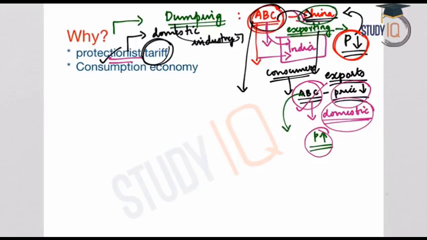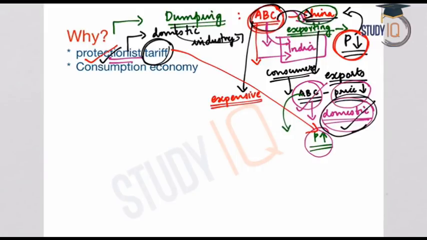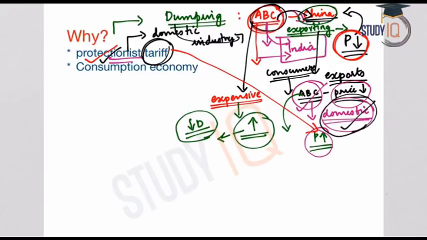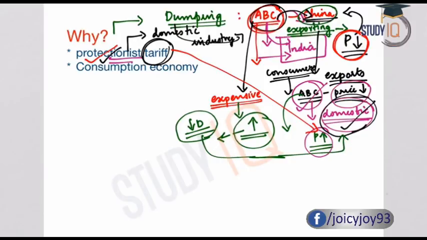We have seen that the domestic industries are harmed due to this dumping. So the government has to protect the domestic manufacturers or the domestic industries. So in order to protect the domestic industries, the government will impose a tariff. It is a protectionist tariff, and this is called anti-dumping duty. So with this tariff, what happens? Exports from China become expensive, and with the imposition of the tariff, the prices of the goods will increase. So this will lessen the demand for the exported goods from China, and this will help the domestic manufacturers. This will protect the domestic manufacturers from excessive imports from other countries at cheaper rates.